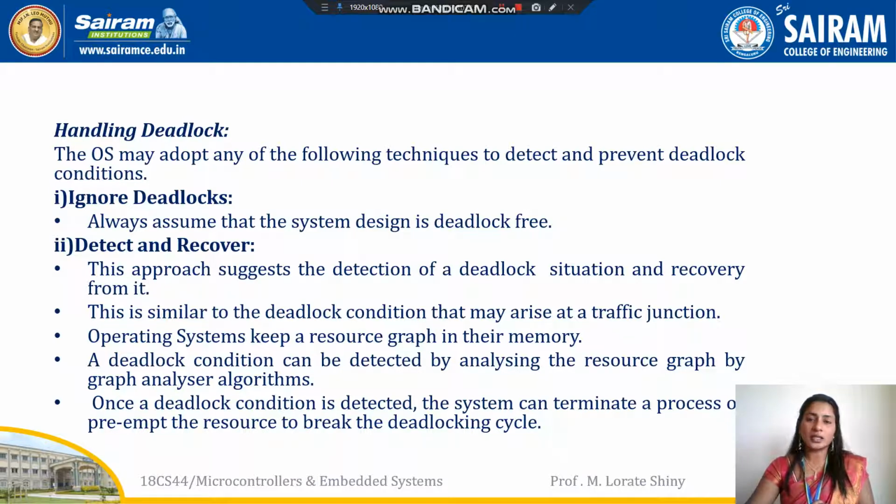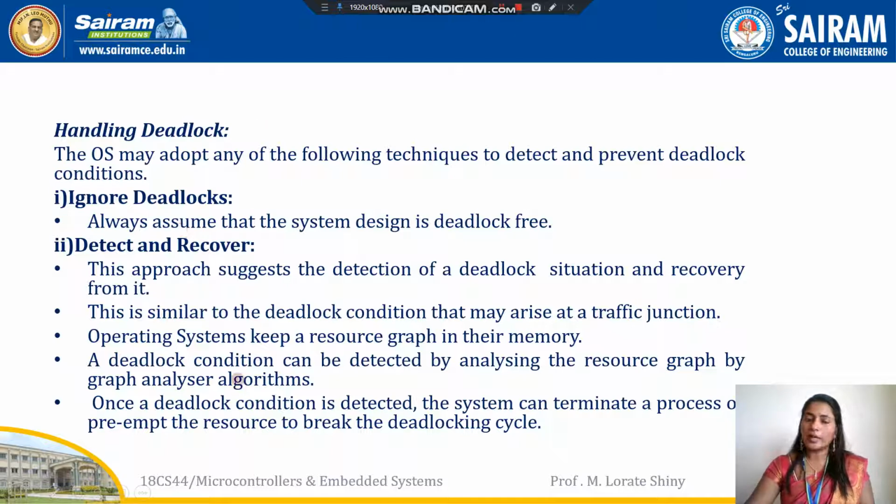This is the same as a traffic jam occurring at a traffic junction. When a traffic deadlock occurs at the road, at the traffic junction, what is the solution for that? The only solution is that on one side we have to back up the vehicles and allow the vehicles at the other side to cross the junction. So this is the only solution. This technique is known as the back up the car technique.